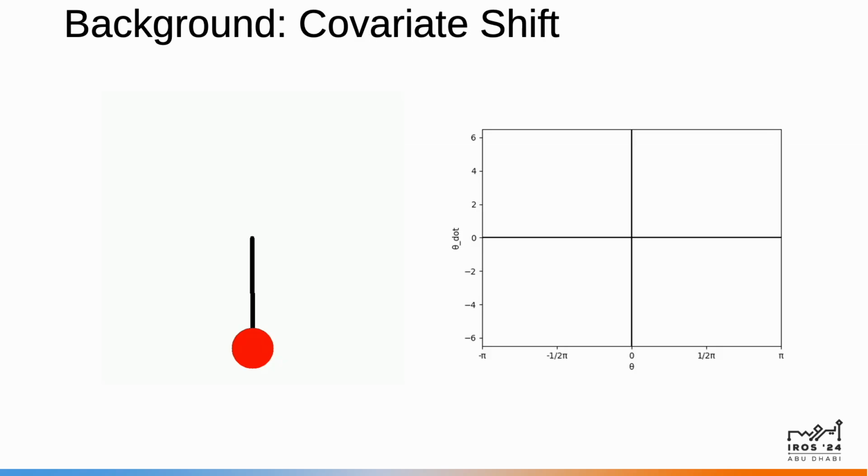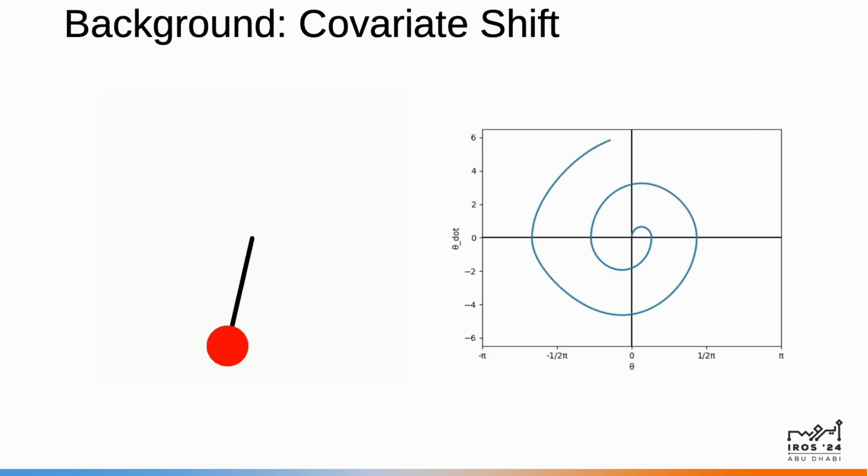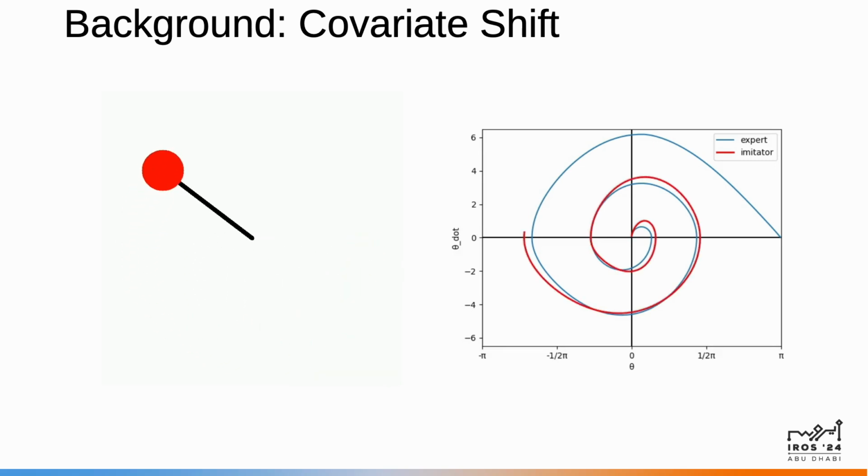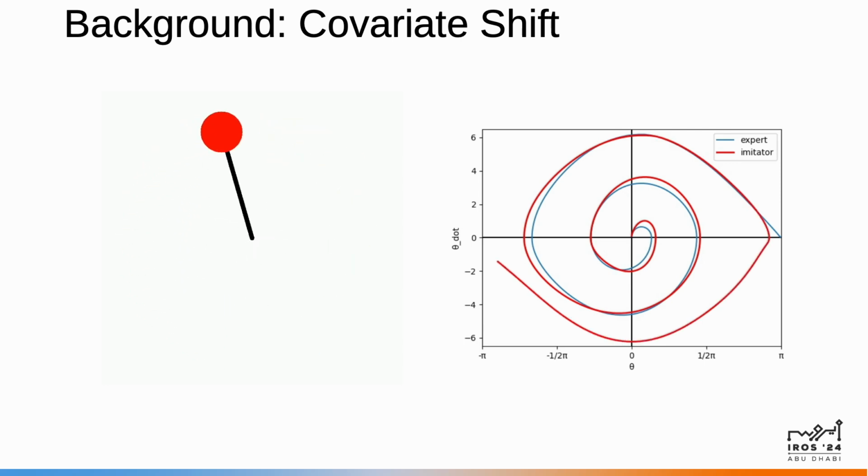Let's go a bit more into depth on what covariate shift means. Here's a simple inverted pendulum task, and let's watch an expert demonstration. The expert's trajectory through the state space is visualized on the right, and note that it settles and stops at the upright position, or an angle of pi. Now, let's watch an imitator policy's rollout. Although the imitator is roughly following the expert demonstration, it's making small mistakes that add up over time and result in it swinging very far away from the demonstration and failing to complete the task.